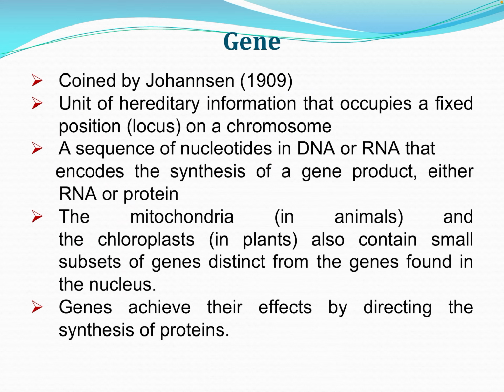In addition to the DNA present in the nucleus, there is something called mitochondrial DNA and chloroplast DNA present in a minute amount in some cells.